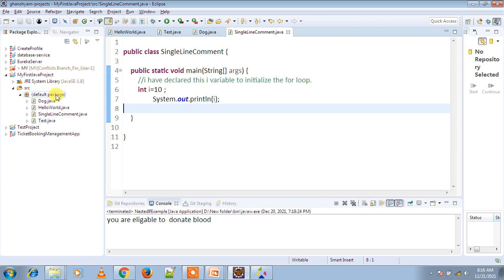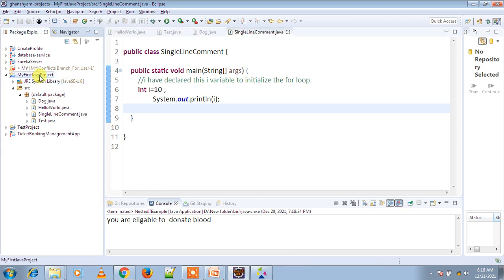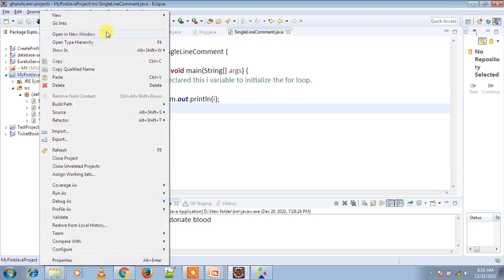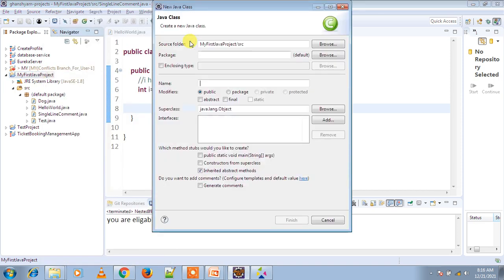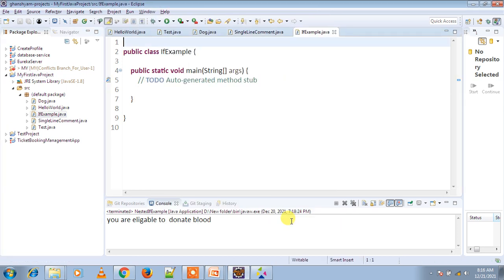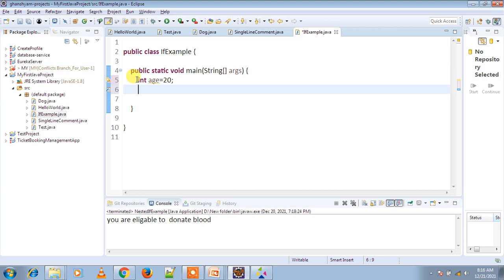First we are creating our class. Right click on the project, new, then class, IfExample. Check the public static void main method, so the method is written automatically by the Eclipse IDE. Now we are defining a variable int age equal to 20. Now we are checking the if condition: if age greater than 18,